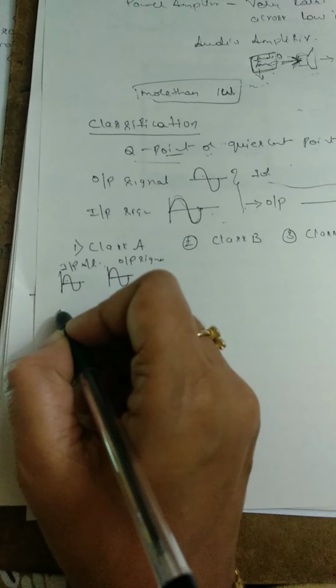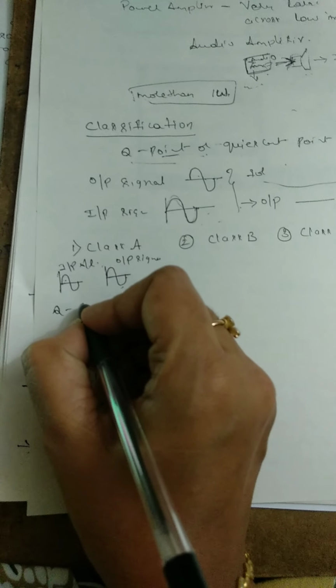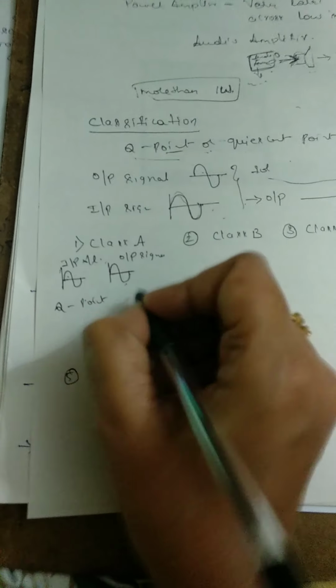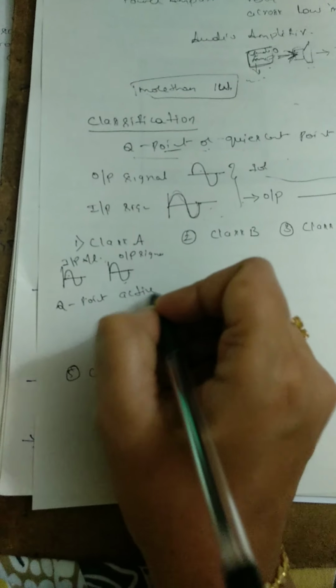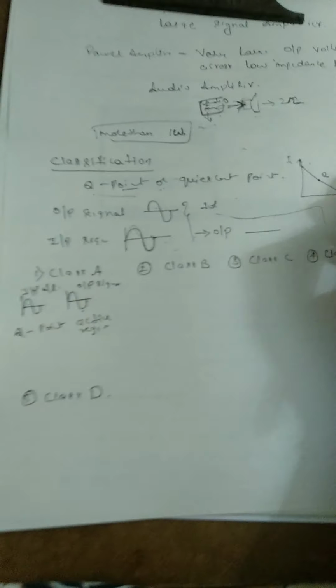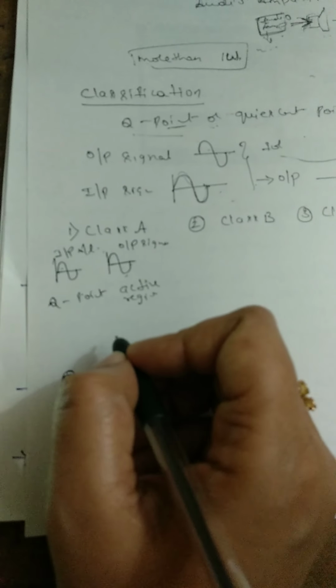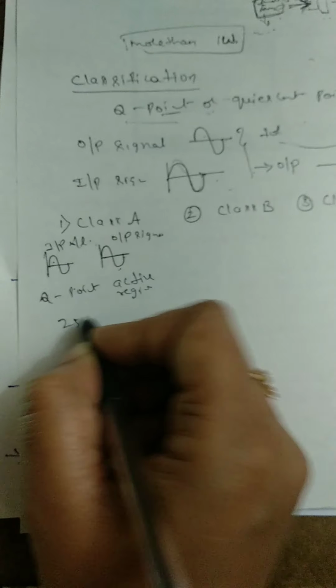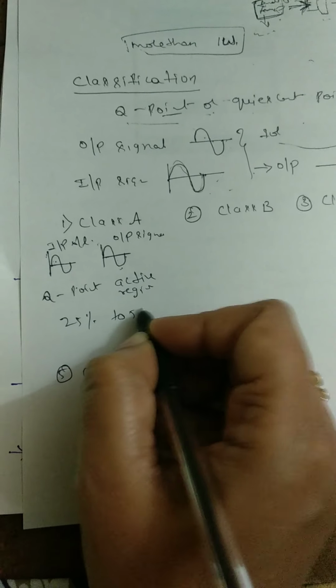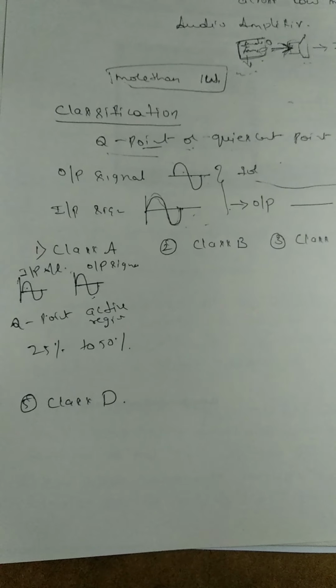So the Q point will lie in the active region, in the middle of the DC load line. The efficiency of the class A amplifier lies between 25% to 50%.